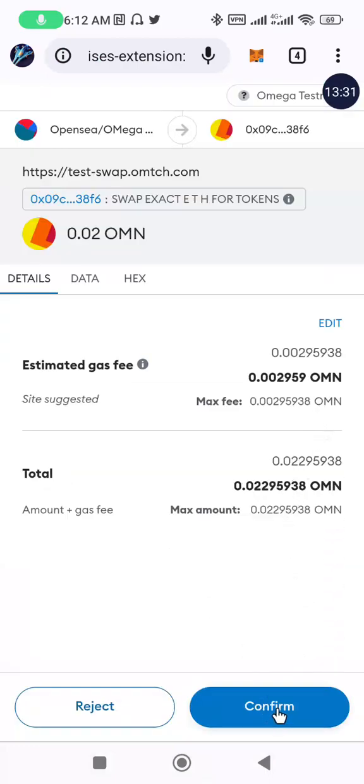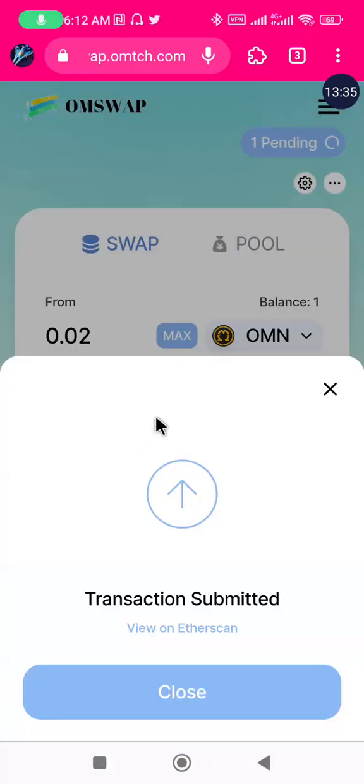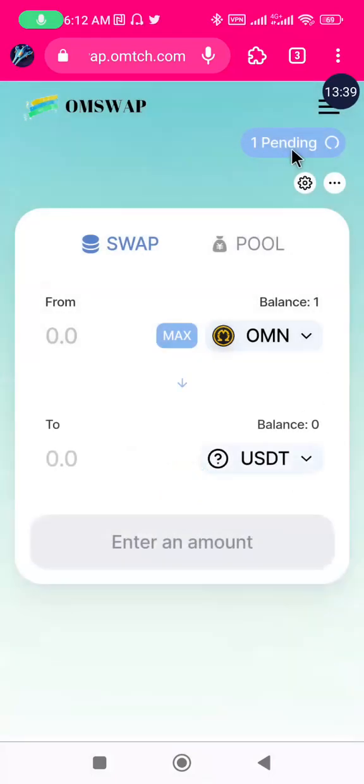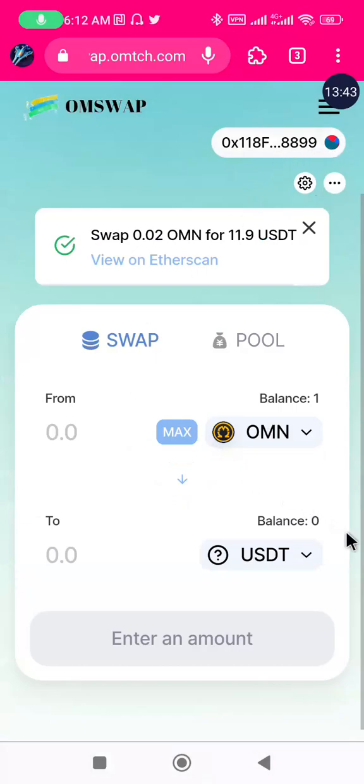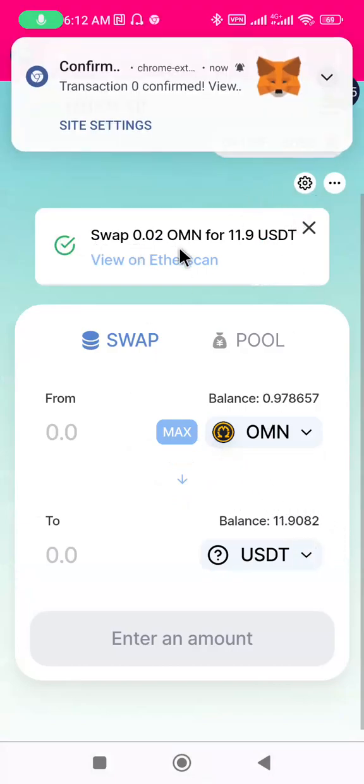So I'm clicking on confirm now. I want the transaction to go very fast. So the transaction has been submitted and is currently pending. Once it is successfully done, I think it's successfully done now. The swap is carried out successfully.